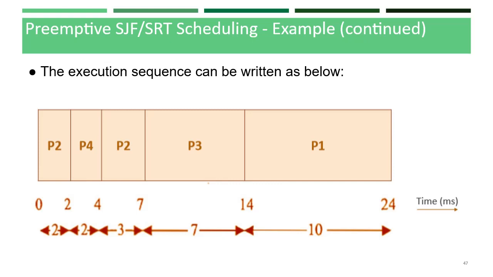So P2 will be preempted and scheduling will be done for P4. P4 executes. After completion of P4, P2 starts again. After P2 completes its execution for 3 milliseconds, the scheduling will be done for P3 and P1 respectively.